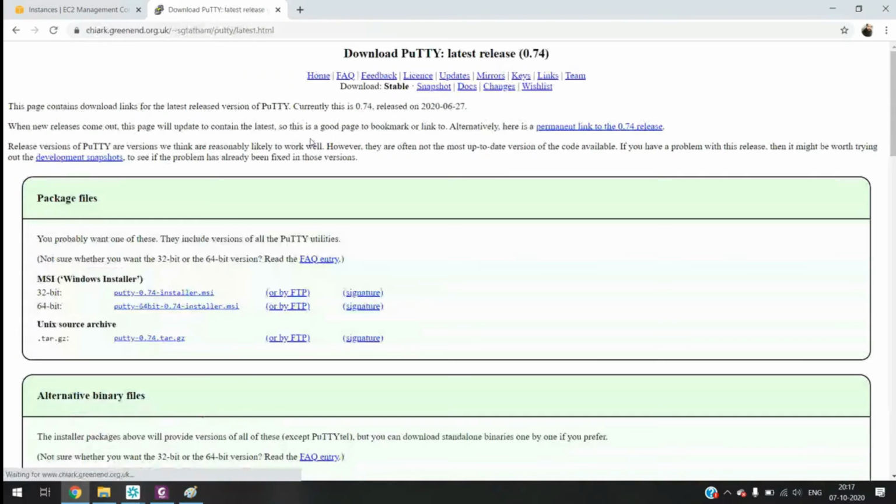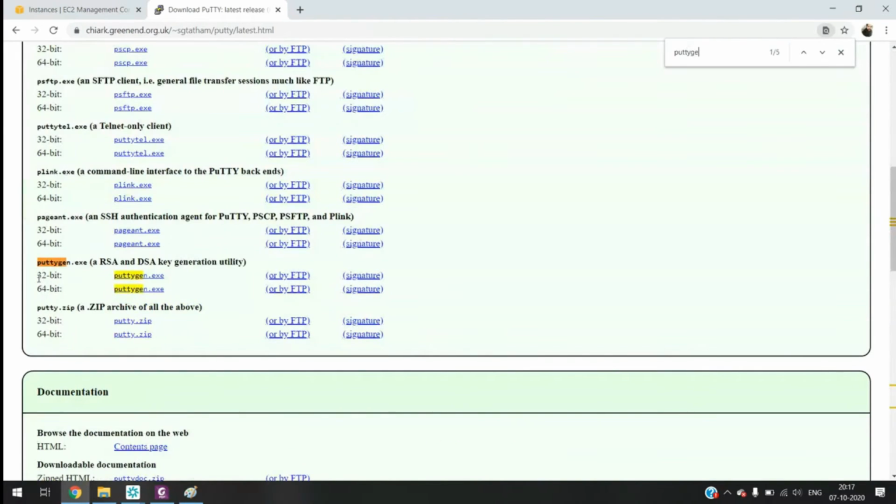Here you can download PuTTY according to your machine's architecture, whether it is 32-bit or 64-bit. And here only you can search for PuTTYgen. So you have to download PuTTYgen also. If you have a Linux machine, there is no need. You can directly log into the Linux machine using the SSH command. If you are using PuTTY, then you have to download both PuTTY and PuTTYgen.